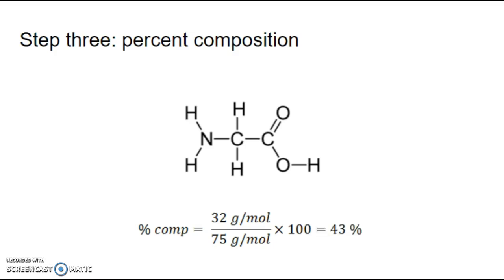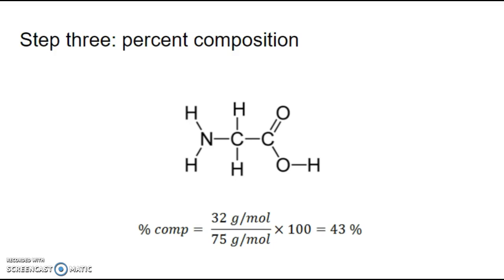I calculated this to be about 43%. So by mass, this molecule is 43% oxygen. Even though there are just 2 oxygen atoms, the oxygen atoms are heavier than the others, so they take up more of the mass.